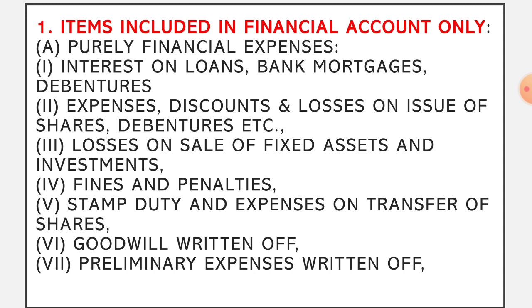Next item is losses on sale of fixed assets and investment. See, when fixed assets become outdated, they are subject to sale. When a company is selling the fixed asset, it is not basically the business of the company to sell fixed assets. So while selling a fixed asset, there may be profits or losses, but it does not give any sort of direct connection with the manufacturing activity. By looking at any product or services you cannot identify whether this will be a direct or indirect part of that particular manufactured product, and therefore this will be purely considered a financial item and it will be excluded from cost sheet.